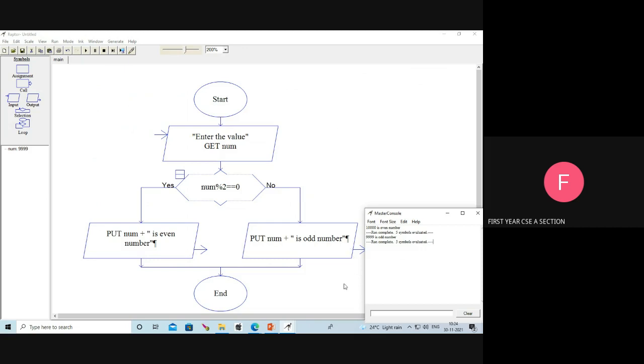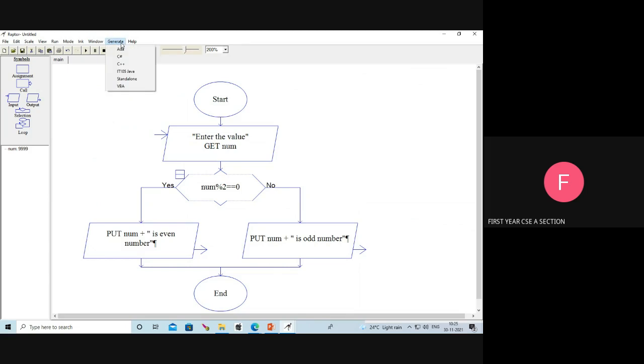Can you understand? This is the Raptor tool. And what is the purpose of the Raptor tool? We are going to draw the flow chart and we are going to get the program as output. Here we can generate the program in Ada, C Sharp, C++, Java, standalone, VBA.